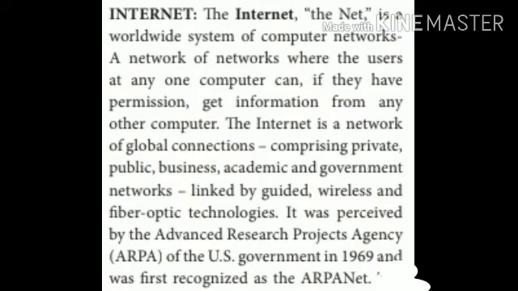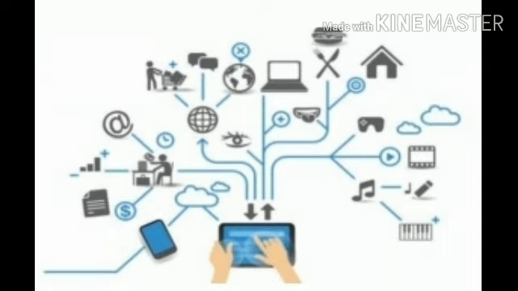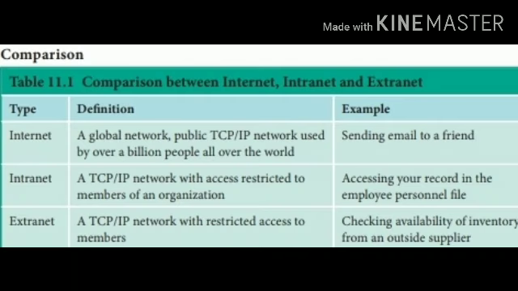Simply said, the internet is a global network to communicate all over the world. Intranet is communicating within an organization. Extranet is within an organization and also accessed by some members, for example customers, suppliers, etc.